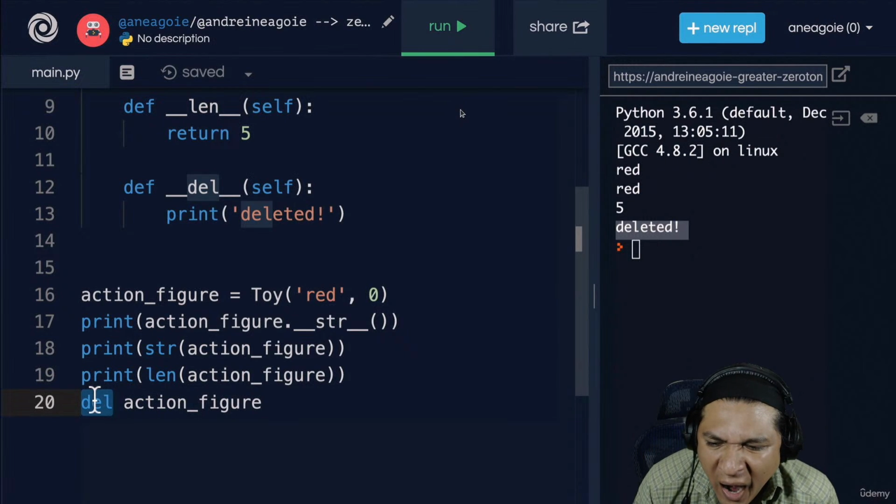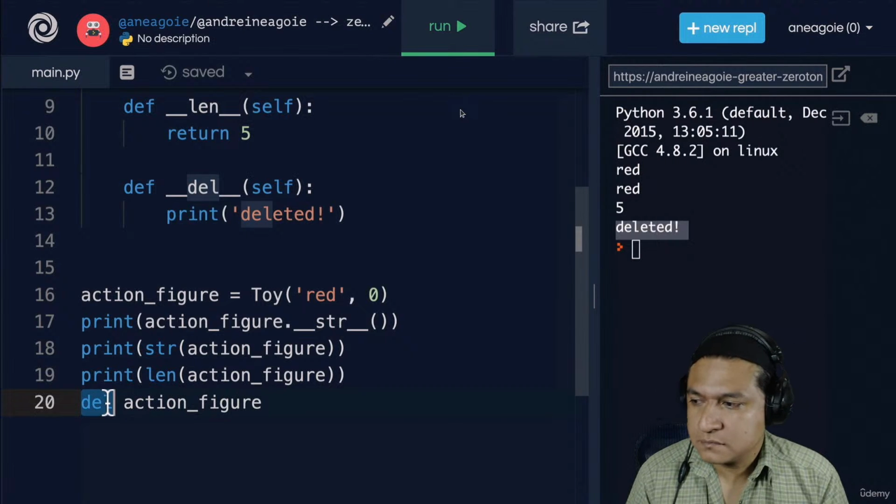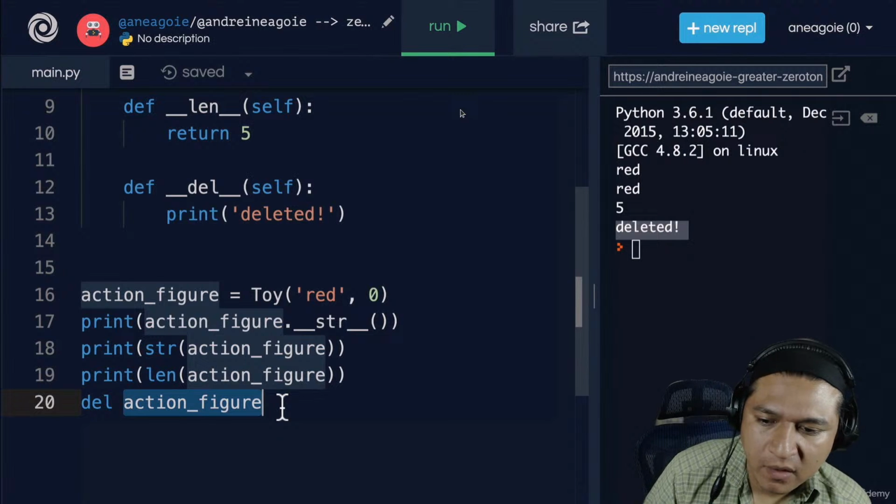Now, the delete keyword, I haven't really taught you because it's not something that you'll see a lot of. Usually, this can cause some funny bugs in our programs that I like to personally avoid. But the delete keyword deletes some sort of variable that we might have had in our program. Okay. Right, what else is there?